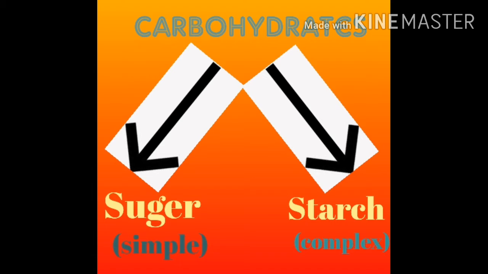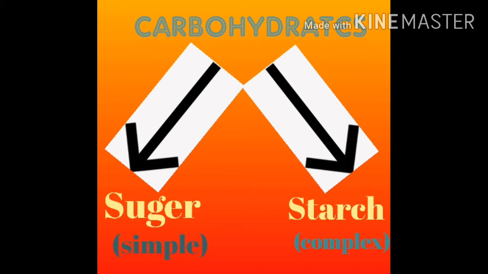And starch is made up of several sugar particles linked together. It provides energy over a long period of time. And starch is found in foods such as rice, wheat, maize, bread and potatoes. Okay students, how are these carbohydrates absorbed in our body? Carbohydrates are broken down into sugar and this sugar is absorbed in the blood and sent to the various parts of the body where it is converted into energy.